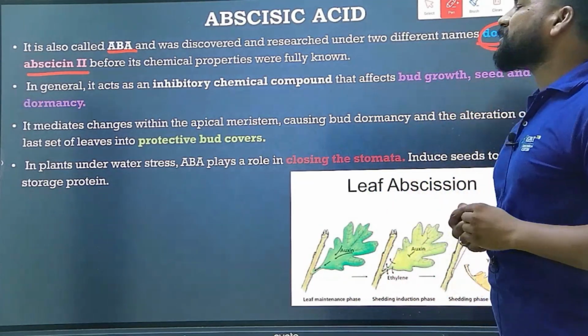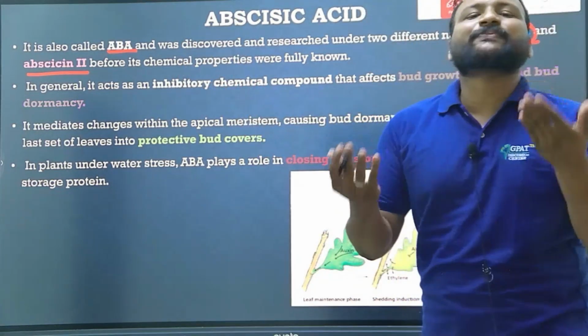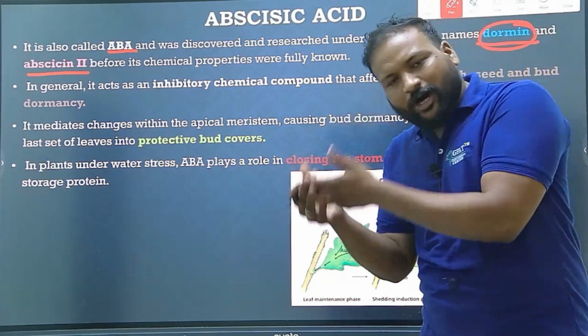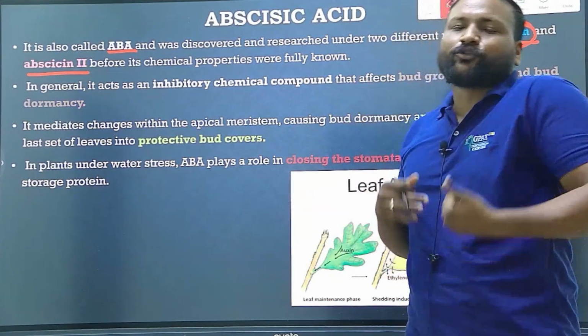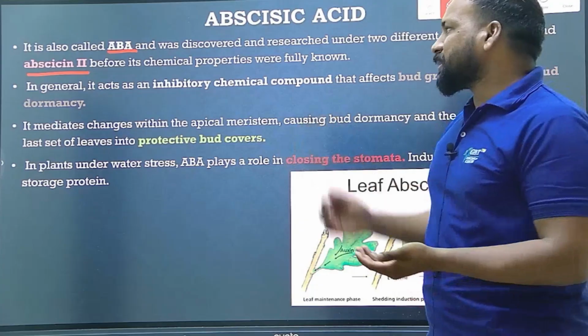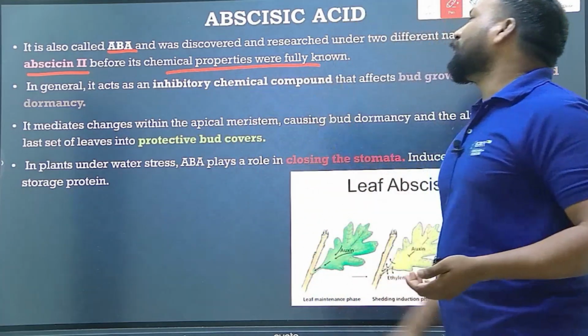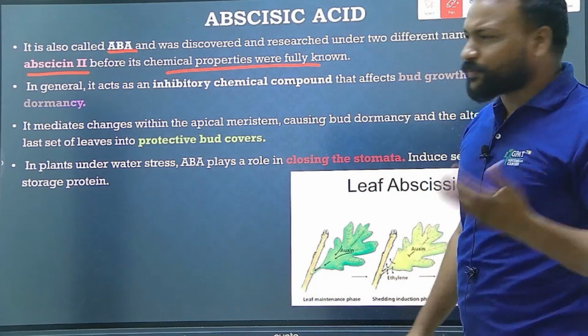Simple. Within the word itself, you can know the function. Dormin will cause dormancy. Abscissin will cause abscission in the leaves, which means dormancy and abscission, thereby fruit leaving or fruit dropping, you can see. Therefore, the chemical properties were fully known.